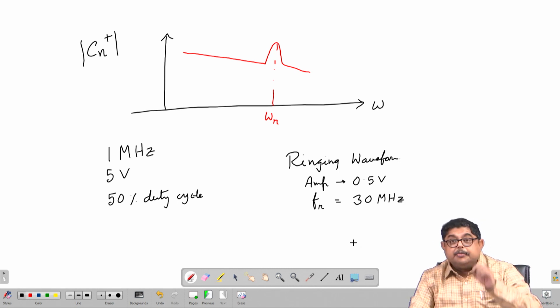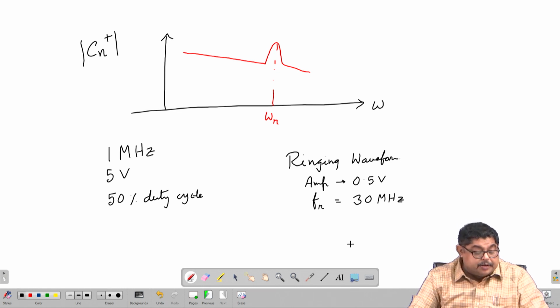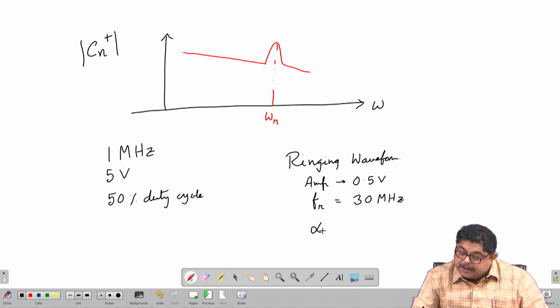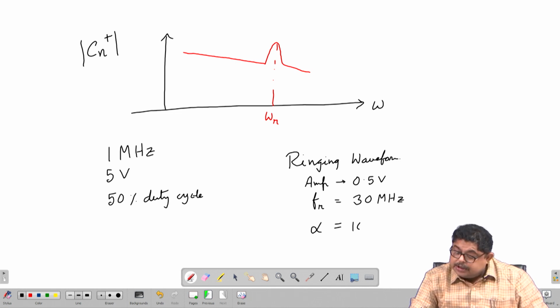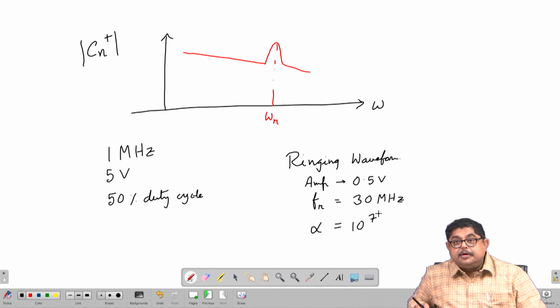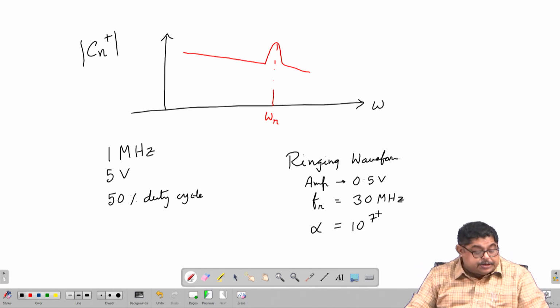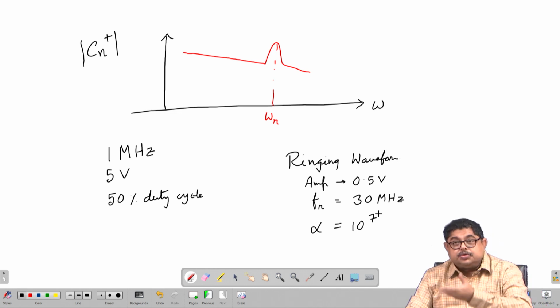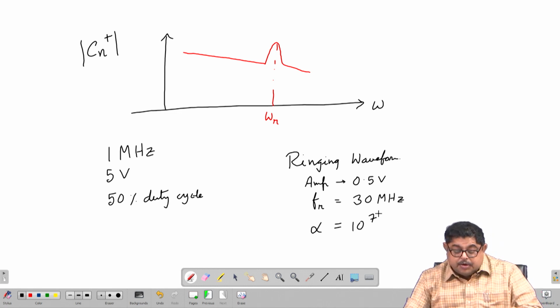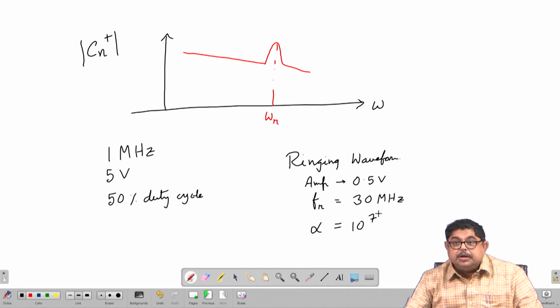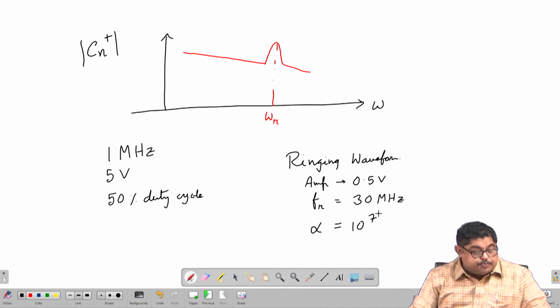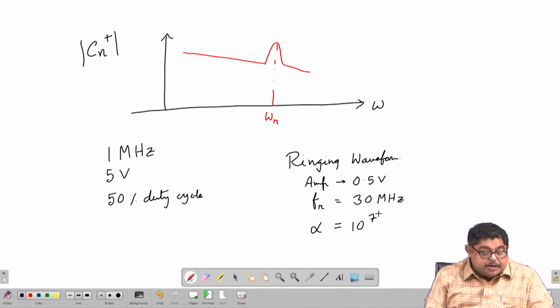You see it is much higher than 1 megahertz, and alpha, as I said, what is a typical alpha value? 10 to the power 7. Alpha is a damping constant without any unit. So, 10 to the power 7, quite high value. So, for a 1 megahertz clock, e to the power minus alpha t by 2 etc., that will be quite small than 1. So, that assumption was justified.